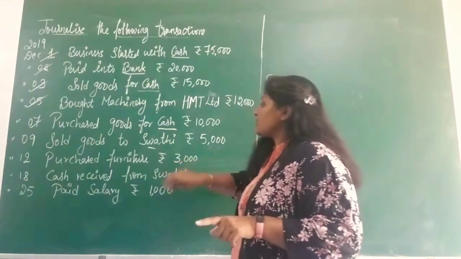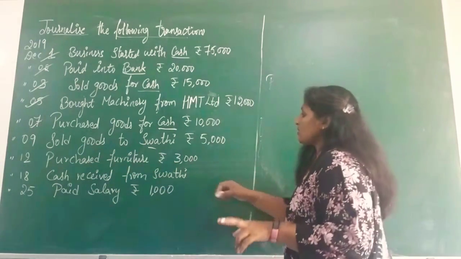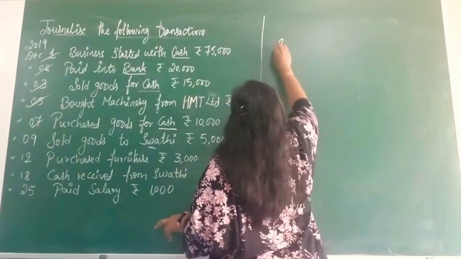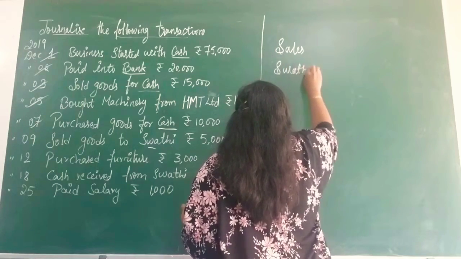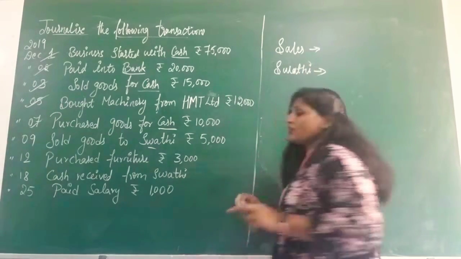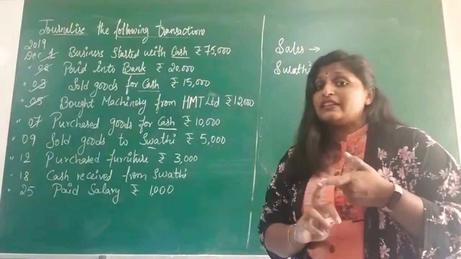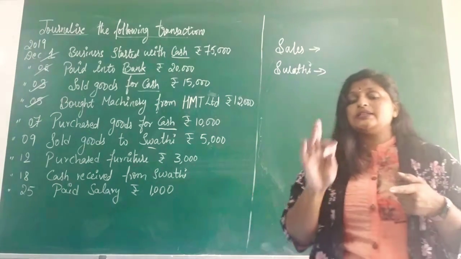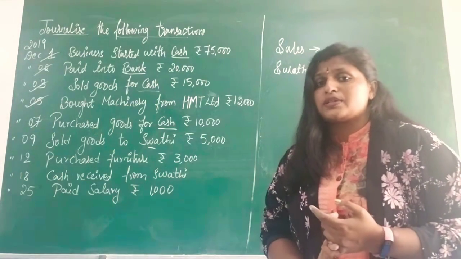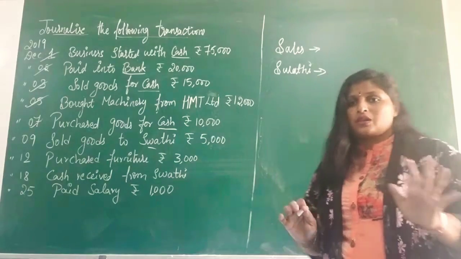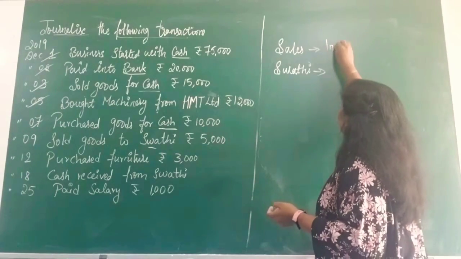So one aspect is Swati. Sold goods, that is nothing but sales. So the second aspect is sales. Taking the first one as sales and the second one Swati as a person, the name of the person. When they have given the name of the person, it is very clear it is a credit transaction. In a credit transaction, you will be taking either the name of a person or the name of an artificial person. What do you mean by artificial person? The name of the business. Okay. Now sales belongs to which account? It belongs to incomes.